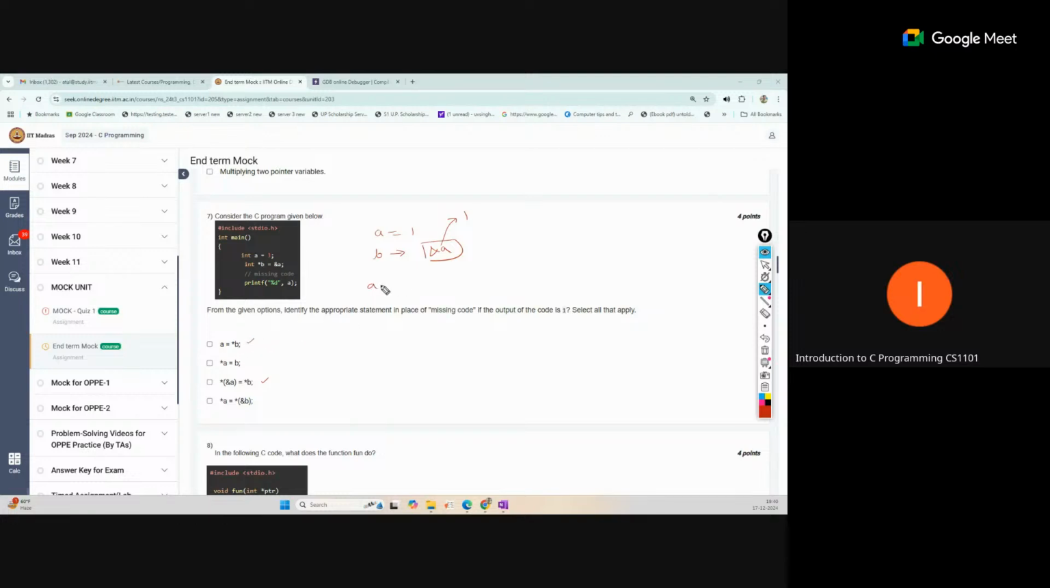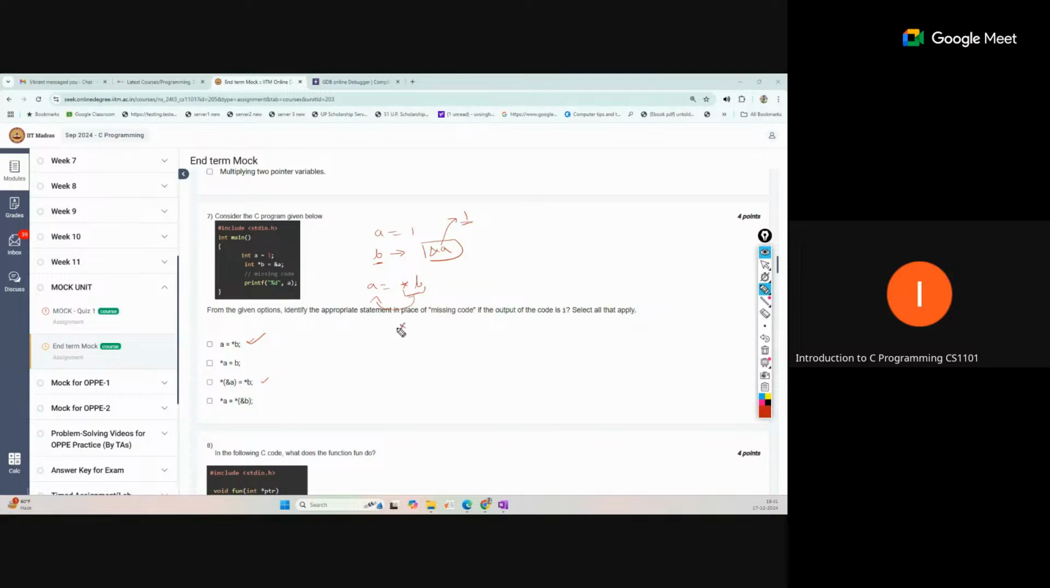So a equal to asterisk b. What is this asterisk b? This asterisk b is just the dereferencing operator applied to b, so that will return the value 1. The value 1 will be assigned to a, and that will be printed. Yes, this is correct.